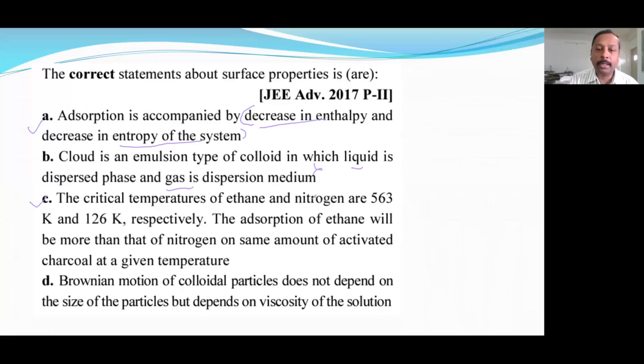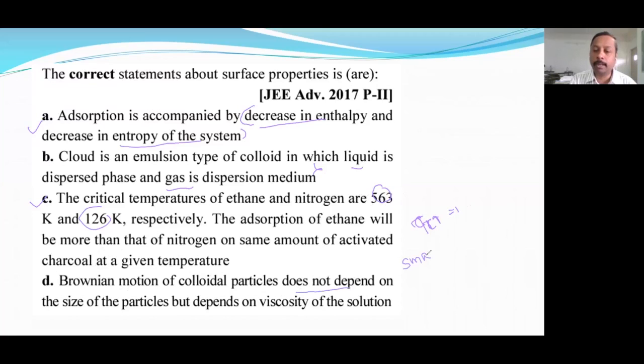Ethane and nitrogen. Ethane's critical temperature is 563, nitrogen is 126. Therefore, for adsorption, the higher the critical temperature, the higher will be the tendency to adsorb. So A and C are correct. Brownian movement does not depend on that, it is given.